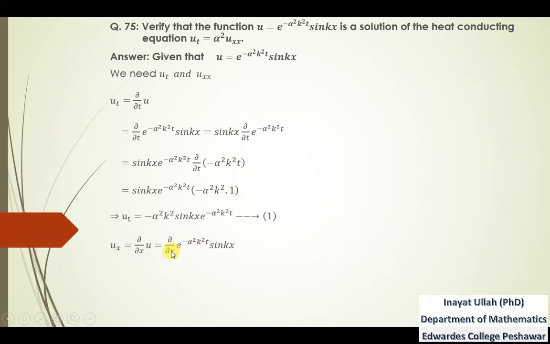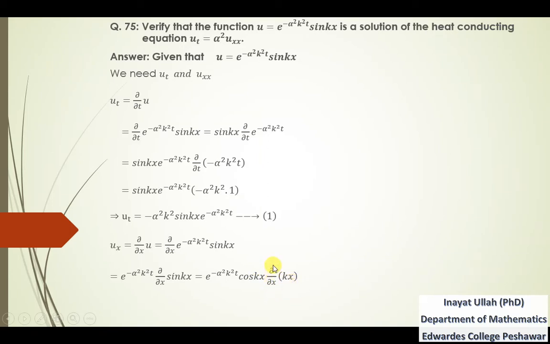So this whole term will be kept constant. So writing this whole exponential function outside this derivative, and we are left with the partial derivative of sine kx. And we know that the partial derivative of sine u is cos u into further derivative of u, this angle kx.